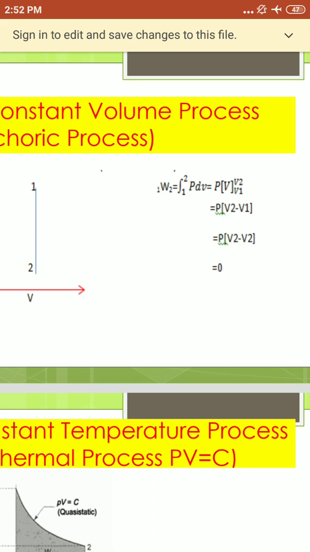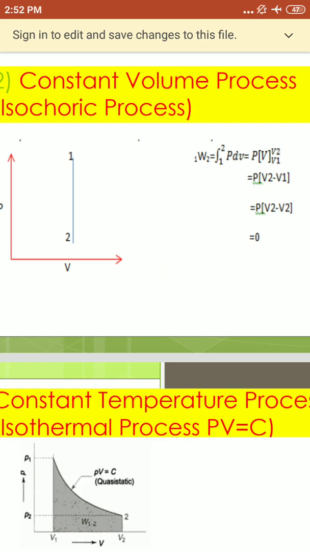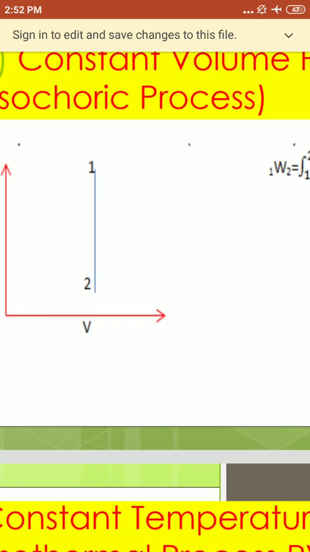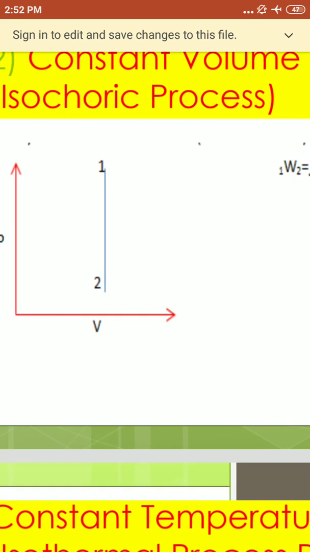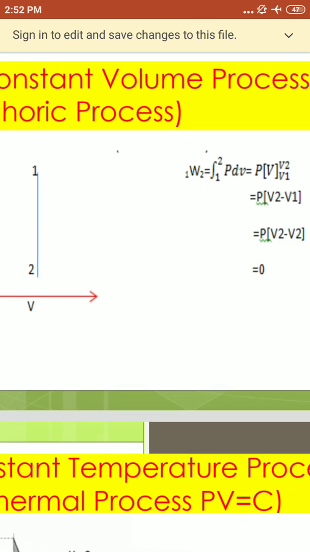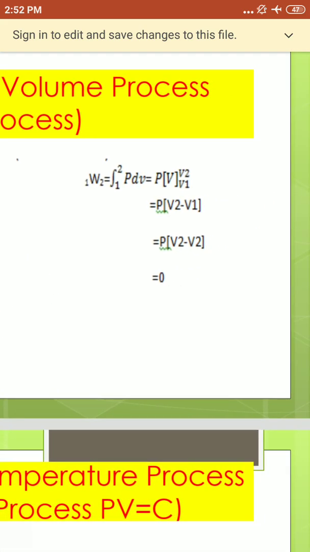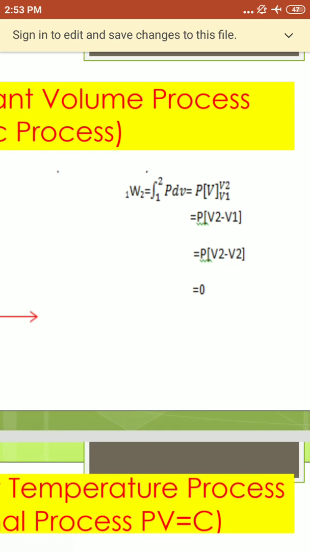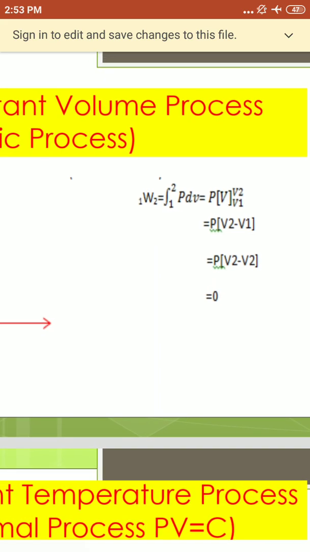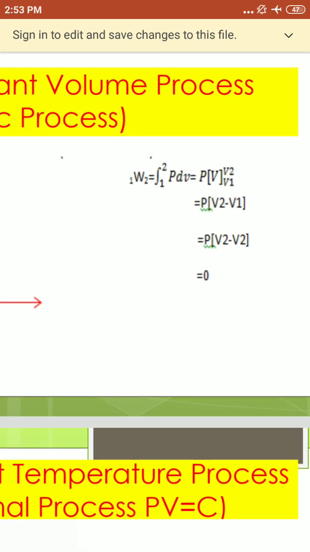Why V1 equal to V2? Because here 1, 2 is perpendicular to the x-axis, so V1 equals V2. Once you substitute V1 equal to V2, V2 minus V2 cancels and it is 0. Therefore, remember that for the constant volume process, work done is 0.